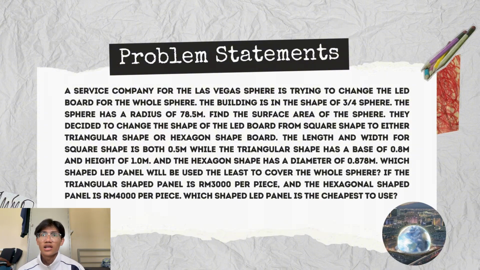They decided to change the shape of the LED board from square shape to either triangular shape or hexagon shape board. The length and width for the square shape are both 0.5 meters, while the triangular shape has a base of 0.8 meters and height of 1.0 meter. The hexagon shape has a side length of 0.439 meters and a diameter of 0.878 meters. Which shaped LED panel will be used the least to cover the whole Sphere? If the triangular shape panel is RM3000 per piece and the hexagonal shape panel is RM4000 per piece, which shape LED panel is the cheapest to use?